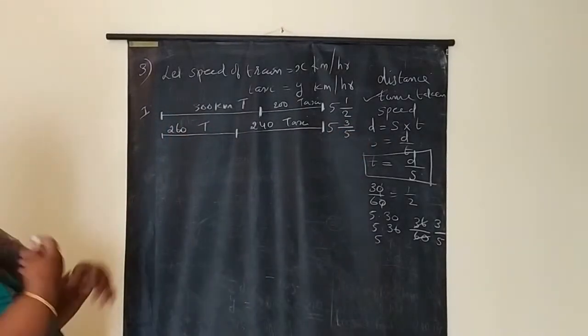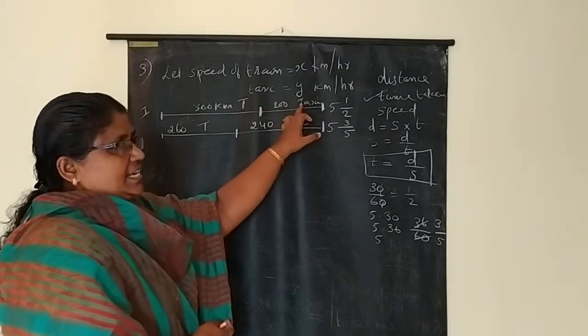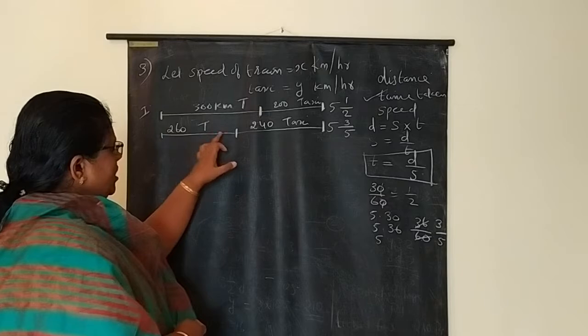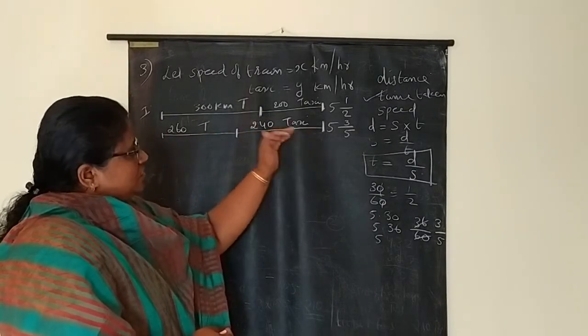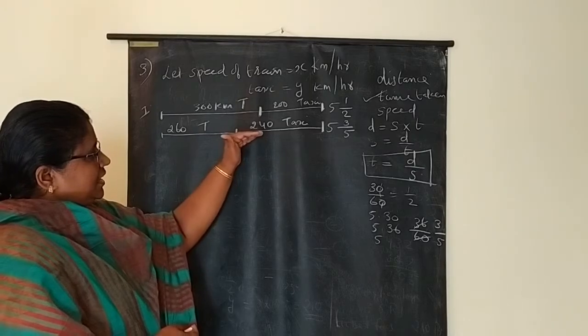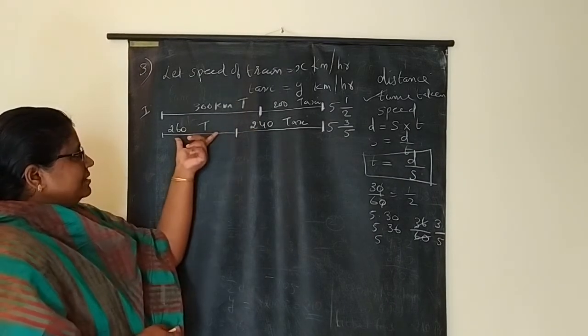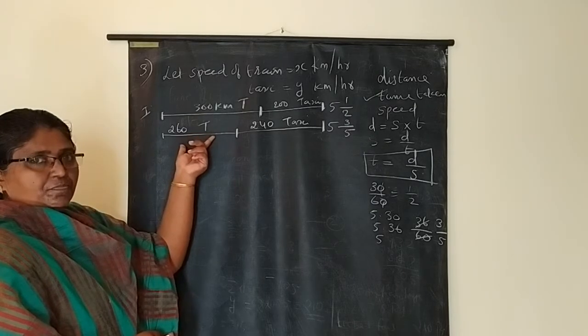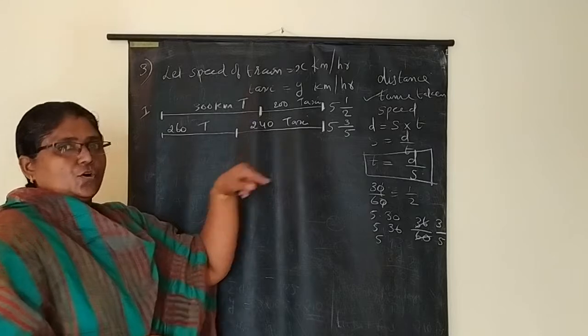Understood this point? First case, 300 km by train and the remaining by taxi. Second case, only 260 by train and the remaining by taxi. So naturally we will take more time here, because traveling less distance by train means it will take more time.